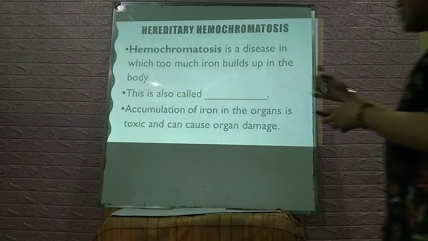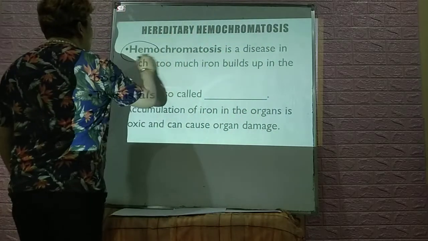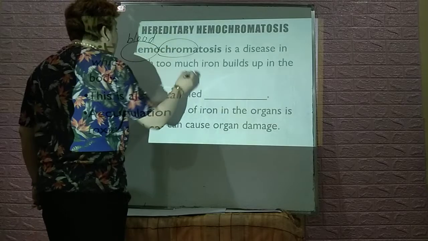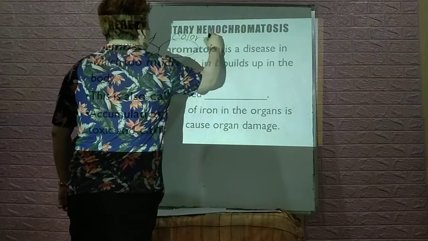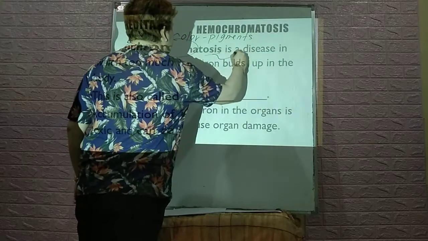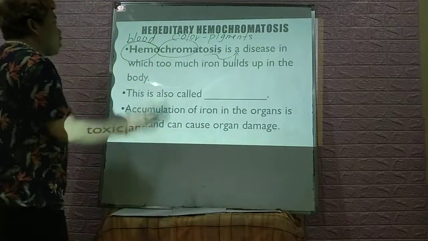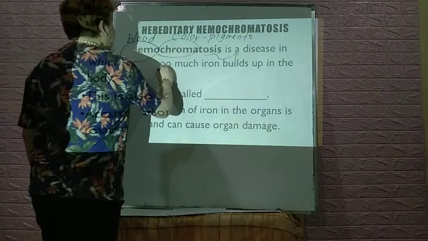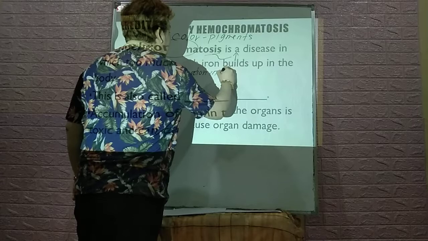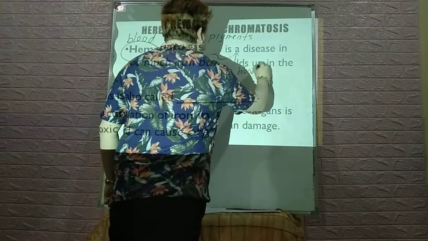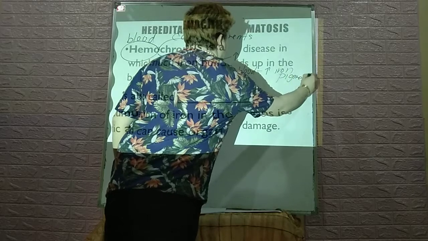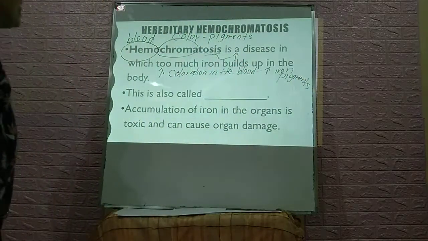Okay? Hemochromatosis here actually came from the terms hemo, which means blood, of course. Next one, chroma or chromo, which means color. And actually this is associated with pigments. And of course, we have here osis, which means increase. So eventually, if we are to define this, it refers to increased coloration in the blood, which is associated with increased iron pigments. Actually, the coloration is associated with increased iron pigments.